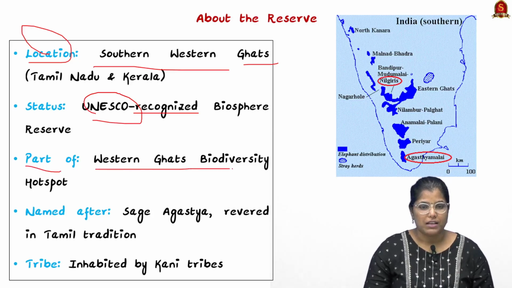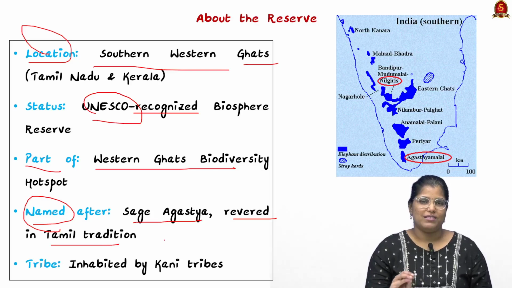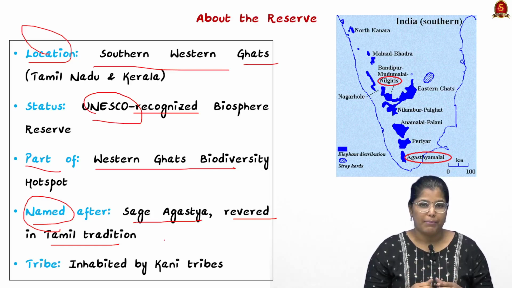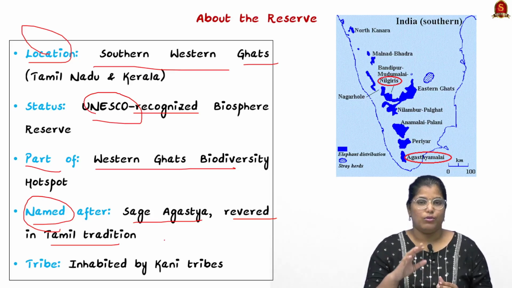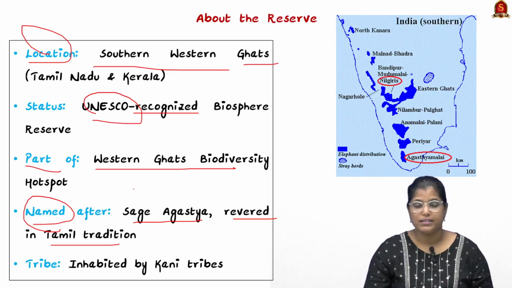It is part of the Western Ghats biodiversity hotspot, and it is named after Sage Agastya, who is revered in Tamil tradition. This particular place is also renowned through epics. For example, in the Ramayana epic, when Lakshmana felt sick, Anjaneya travelled to this particular spot to collect the herbs, and he returned back. So that is why Agastya Malai is so famous in Tamil tradition. And the tribes inhabiting this particular area are the Kani tribes.